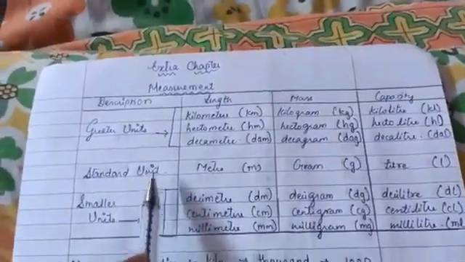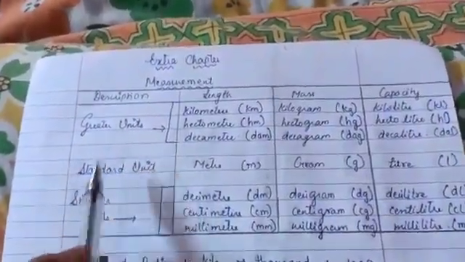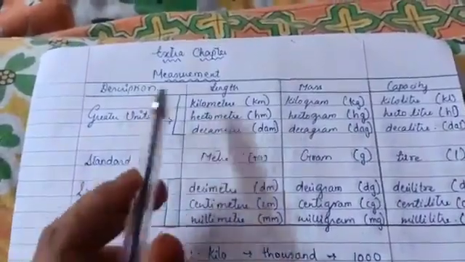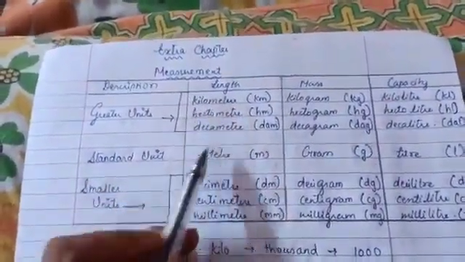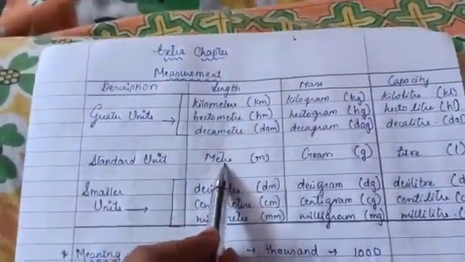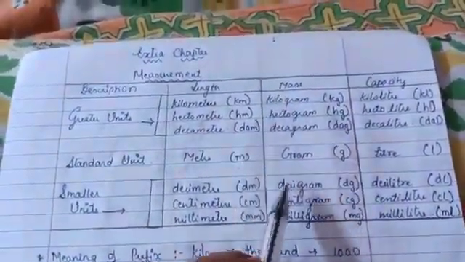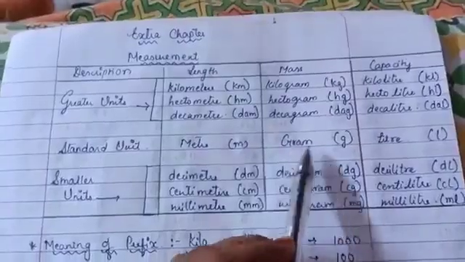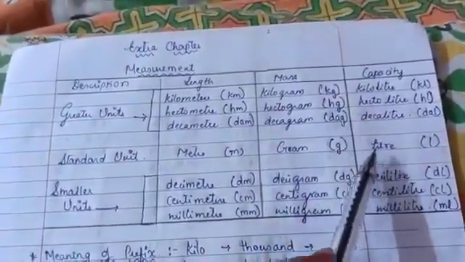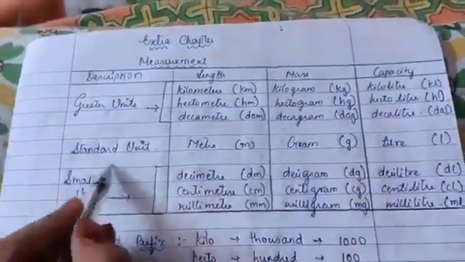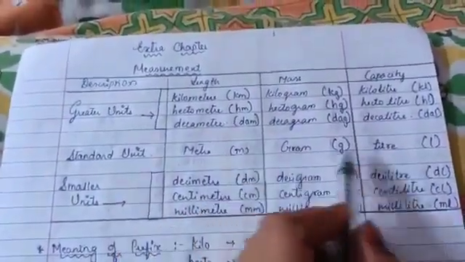First of all we will learn about the standard unit. What is the standard unit? If you want to measure the length of anything, you have to consider it as a meter. If anything has mass, like vegetables and fruits, you use gram. And for capacity, you have to use liter. So our standard units are meter, gram and liter.